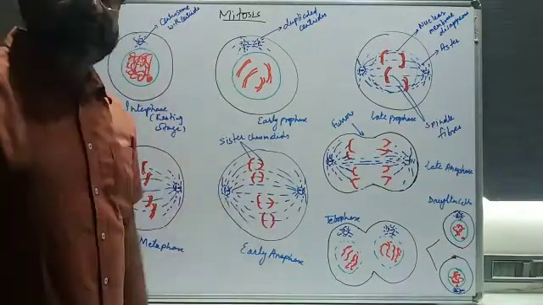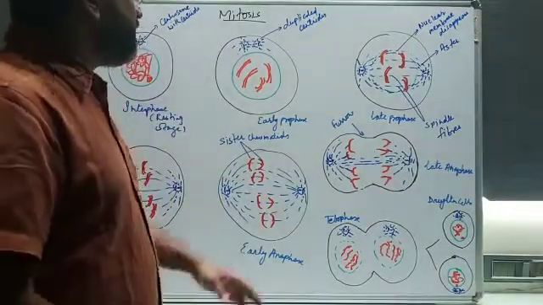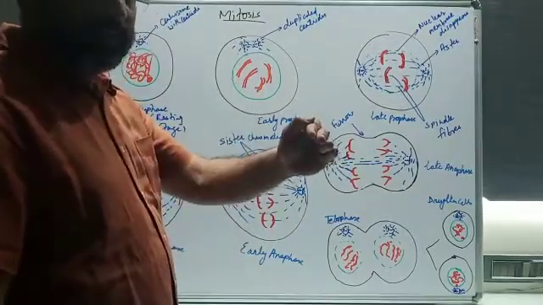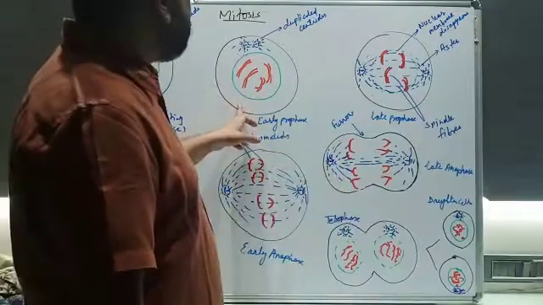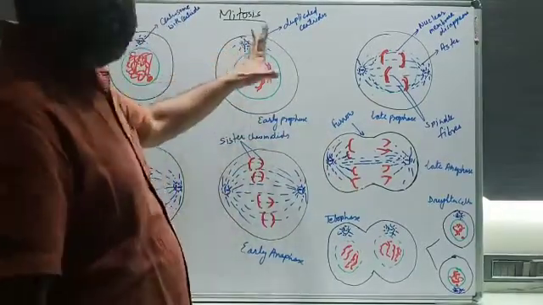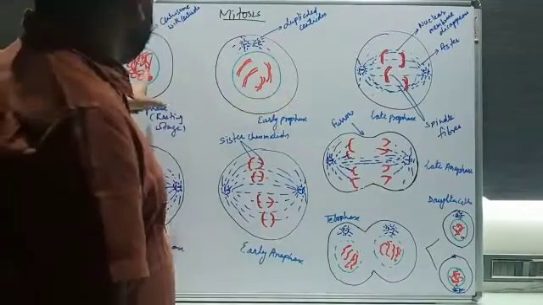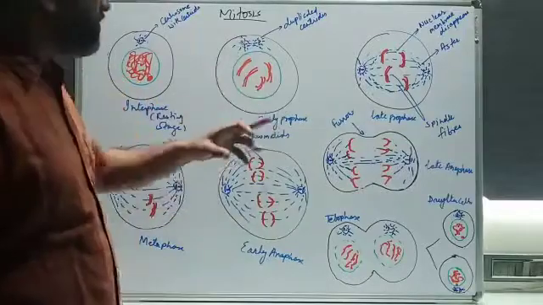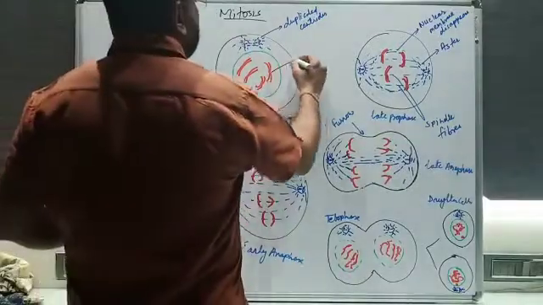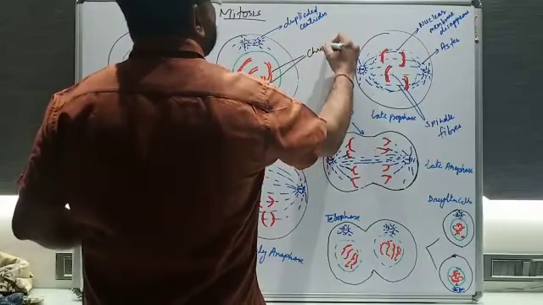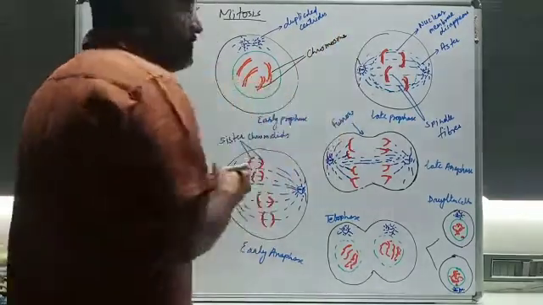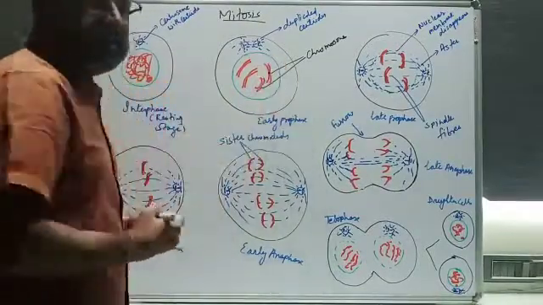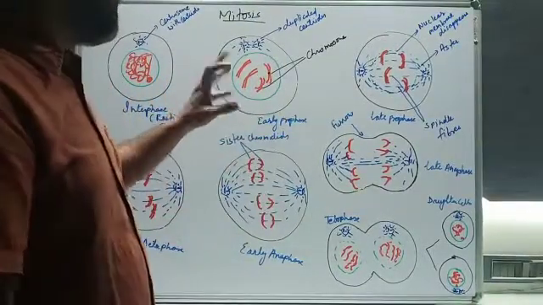Now come to the next stage. That will be the first stage of mitosis, called early prophase. Prophase can be divided into two parts: early prophase and late prophase. In early prophase, you will see that the centrosome is divided into two centrioles, and these threads condense again to form specific structures. These are known as chromosomes. Understood? The chromosome has a centromere at the center, and these are called chromatids. The chromatids and the centromere are combined together.